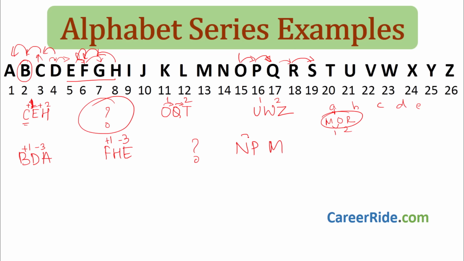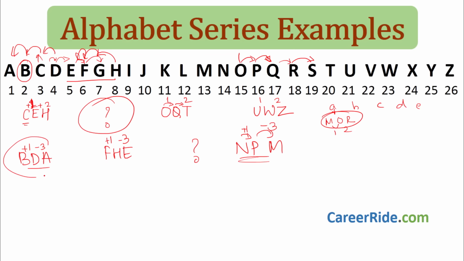Here also N to P, 1 skip, and P to M we have to go backwards 3 times, that is -3, the third letter backwards would be M. So whatever would be the answer over here, we have to see that that group has this pattern, right, +1 and -3. Now over here we have BDA, we have FHE, we have NPM.